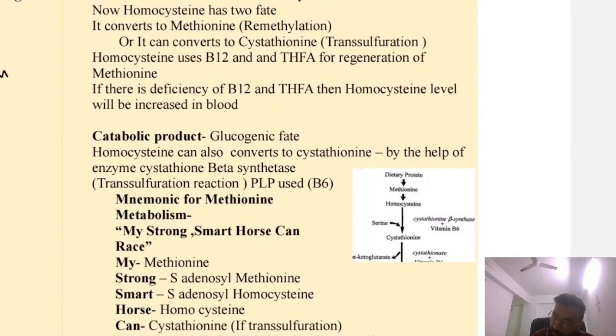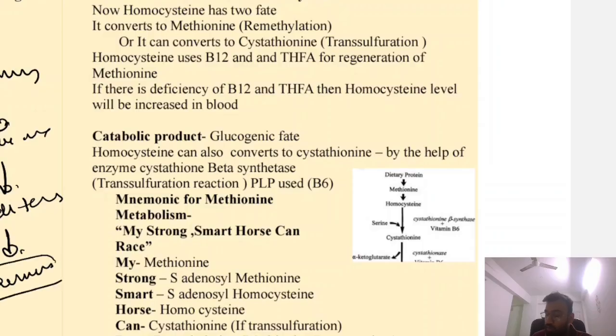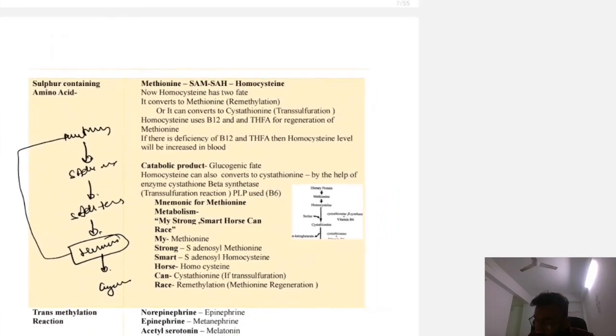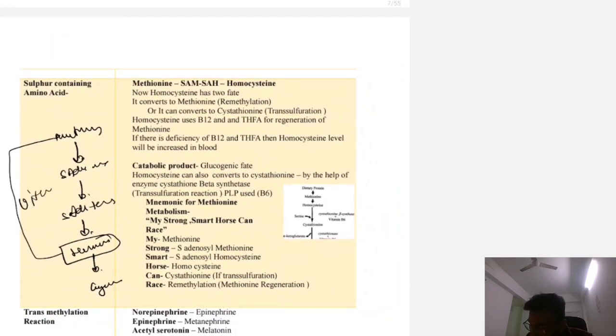So methionine is converted to S-adenosyl methionine, then to S-adenosyl homocysteine, then to homocysteine. Now homocysteine has 2 fates, it could be converted to cystathionine or it could be converted to methionine. Homocysteine uses vitamin B12 and THFA for the regeneration of methionine. So this reaction requires vitamin B12 and THFA.